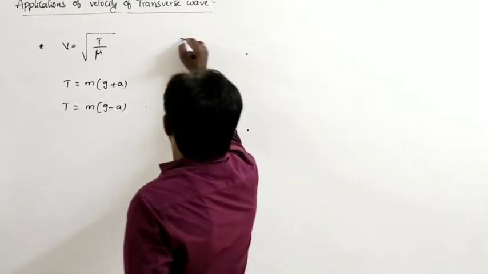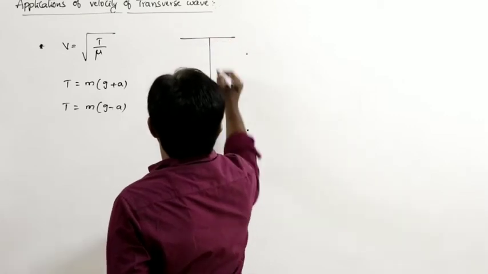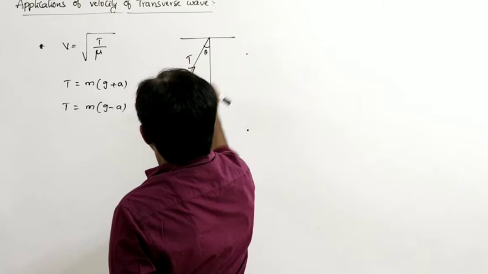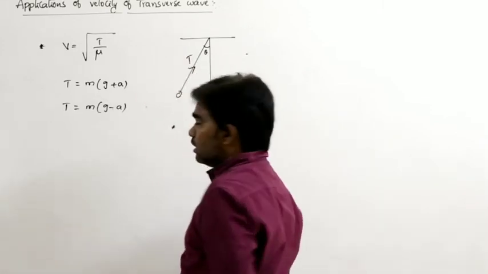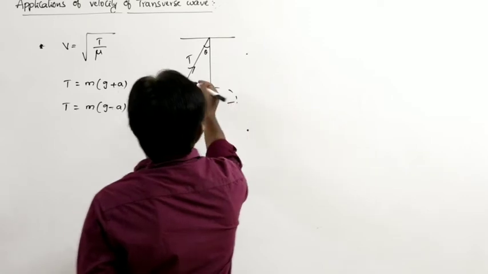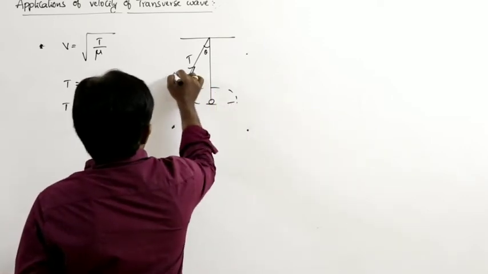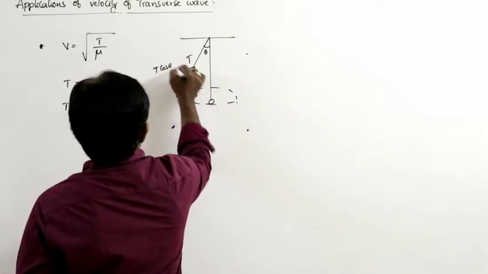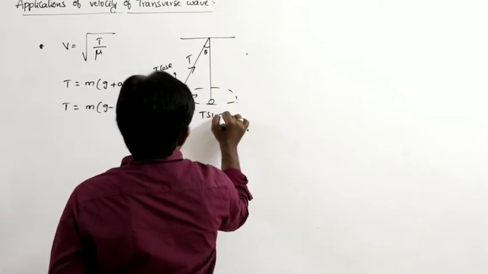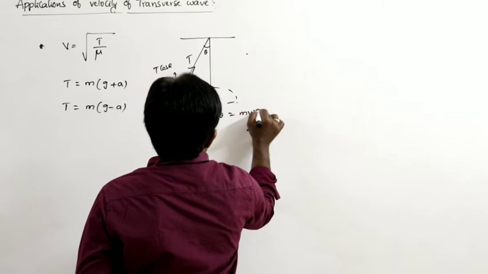In this situation, T cos theta equals mg and T sin theta equals mv square by r.